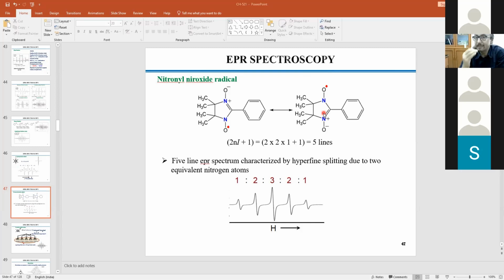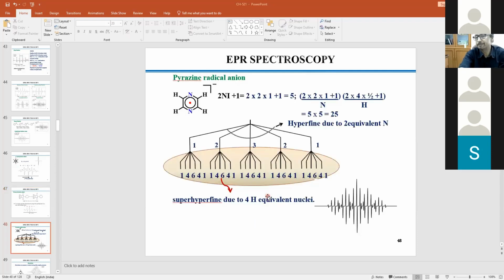So the EPR time scale is such that for some molecules it can detect, and for some molecules it cannot. That is not the fault of the instrument, nor the fault of the discovery. Rather, that is the nature of the molecule, which oscillates or vibrates faster than the machine's time scale. So that is how two nitrogens are equivalent. If two nitrogens are equivalent, then 2 into 2 into 1 plus 1, you have to put in. Then 5 lines, and that is being resolved over here.